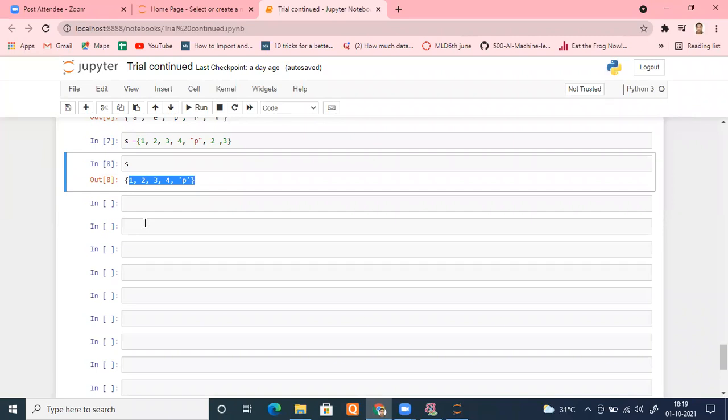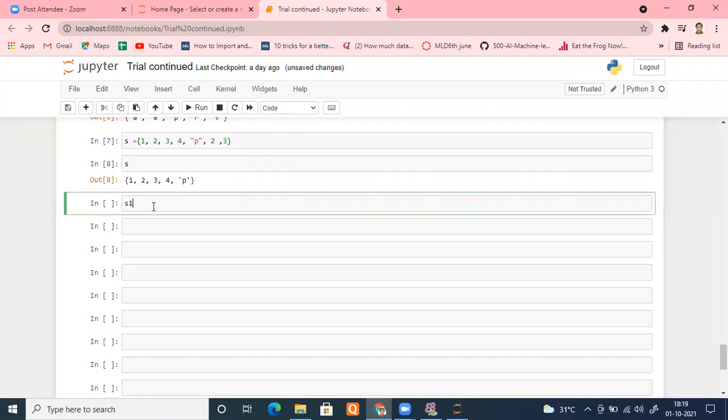By using an operator, let me create a set S1, and suppose S1 has elements like 1, 2, 3, 4, again 1, 2. It will remove the duplicates 1 and 2, so I will have 1, 2, 3, and 4.